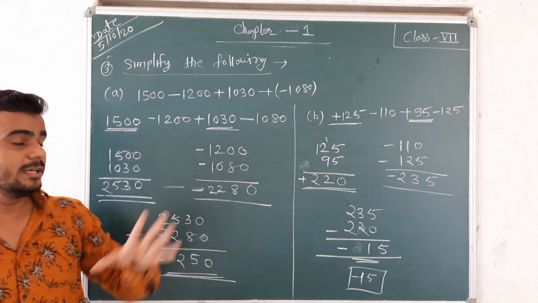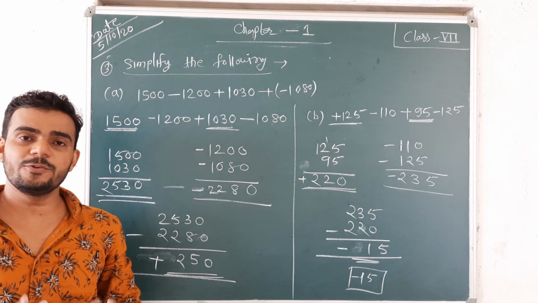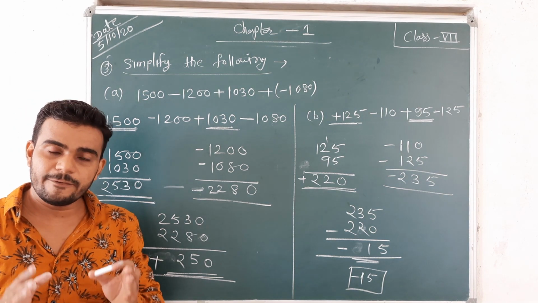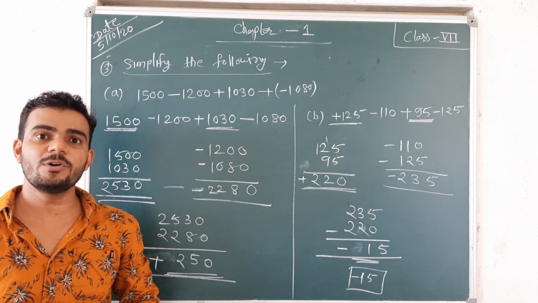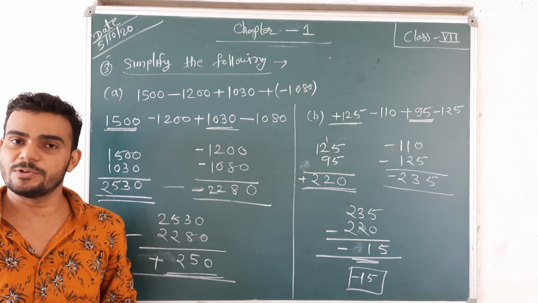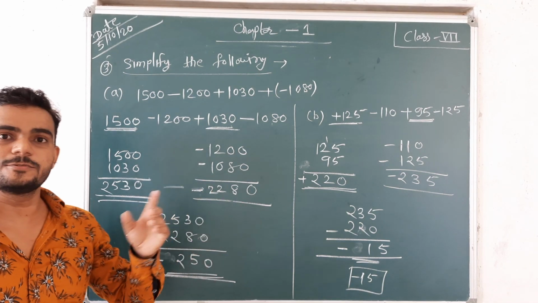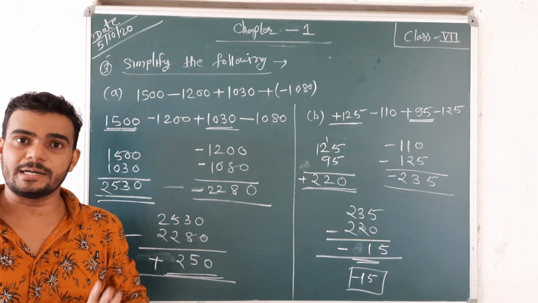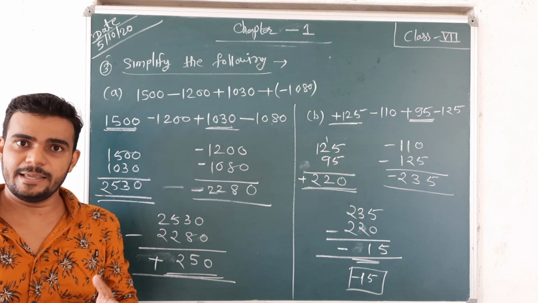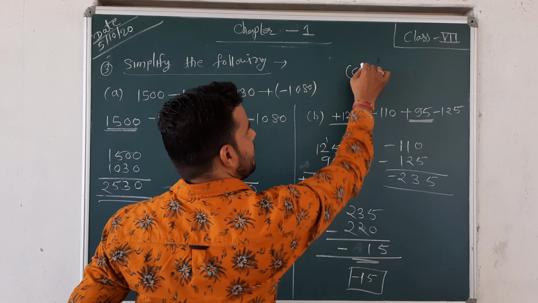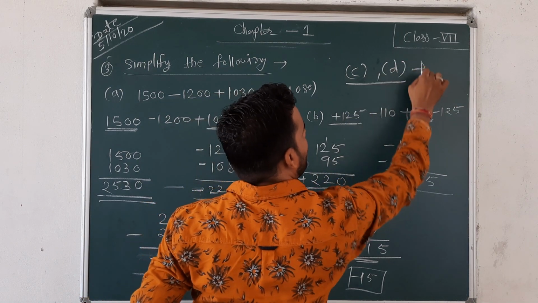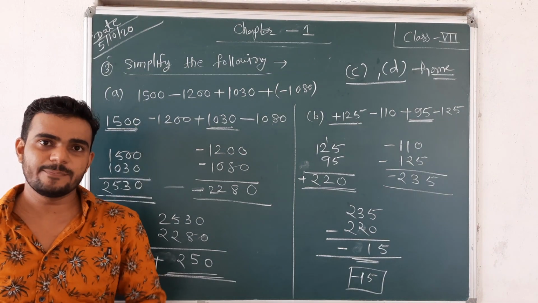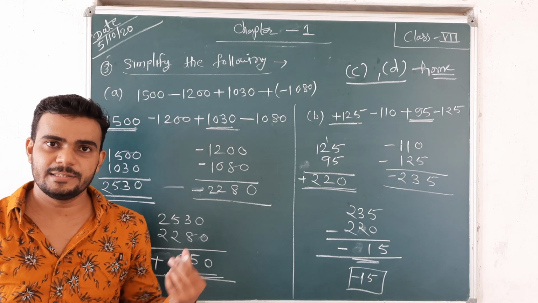Okay. So the rest, 2, C and D, is your homework. Just try to solve. If you face any difficulty in solving, then I will send the solution. But first try to solve. Without trying, don't simply ask me to send the solution. Just try to solve, it is good for you. Take the screenshot. C and D is your homework. Afterwards, if you face a problem, then I will send the solution. Okay, take the screenshot.